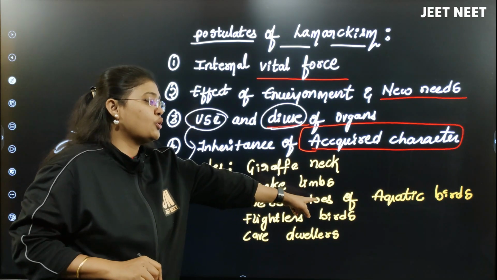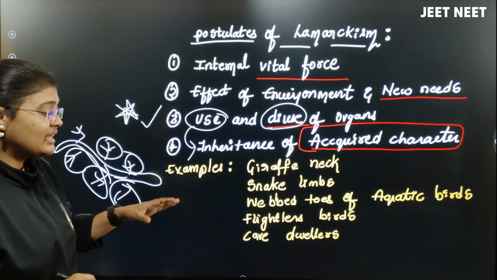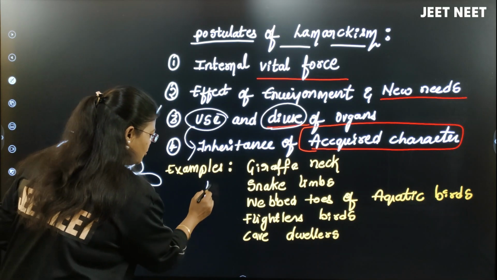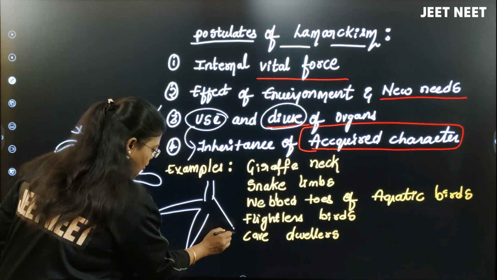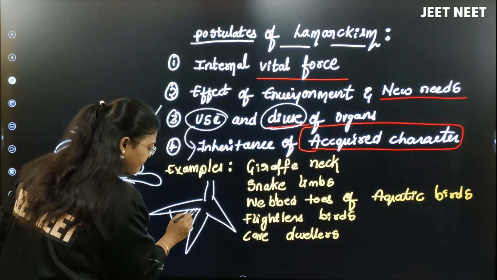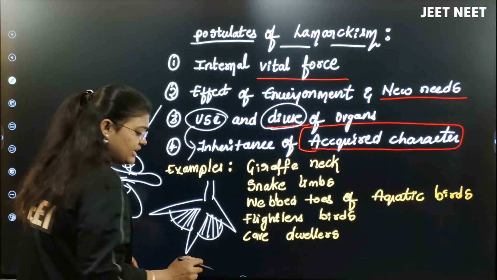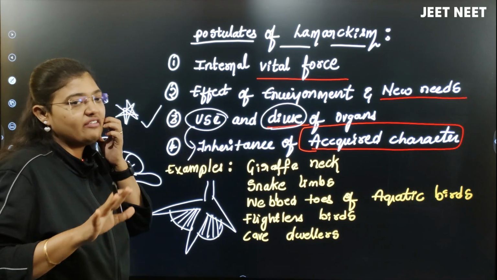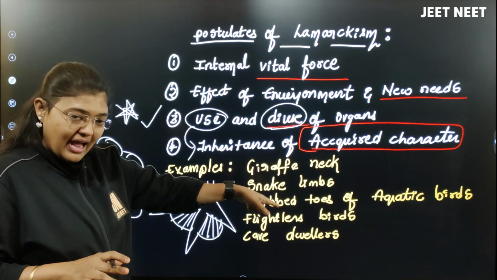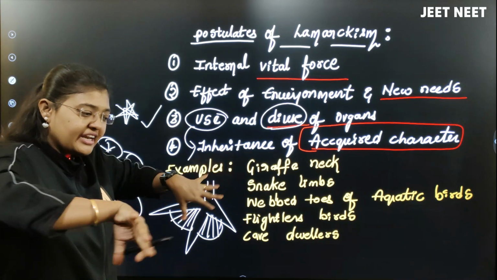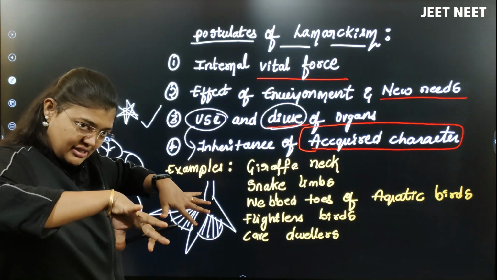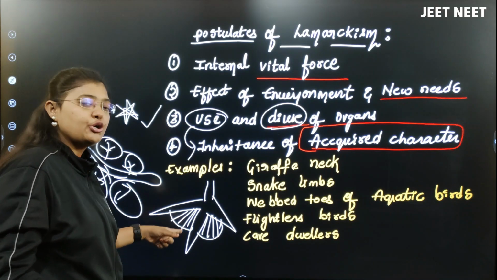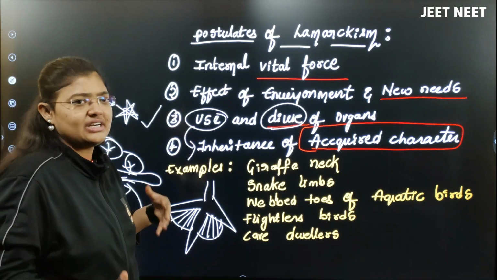Third one, webbed toes of aquatic birds. Birds generally will not have webbed toes. I hope you know the meaning of webbed toe. If this is a toe of the bird here, web-like structure will be present, which is helpful for swimming in the water, right? Birds generally do not have webbed toes, but as they are in an aquatic region, they need to swim. Because of swimming, they need to develop webbed toes here, because of overuse. That is the adaptation for that.